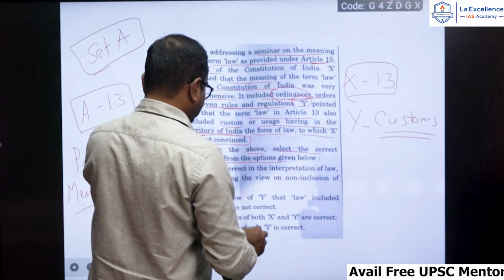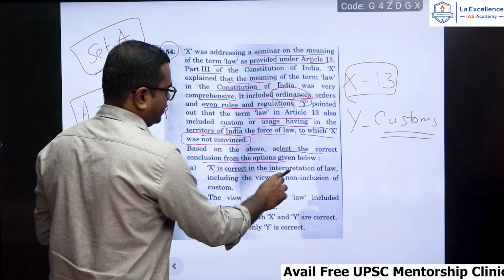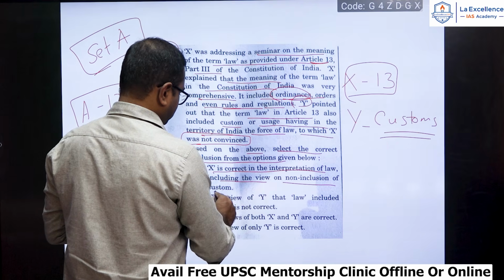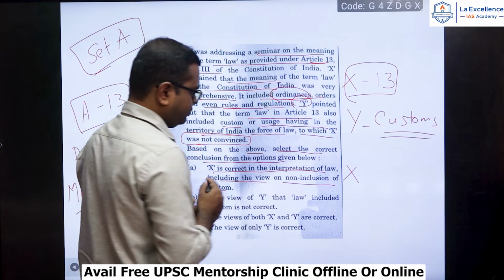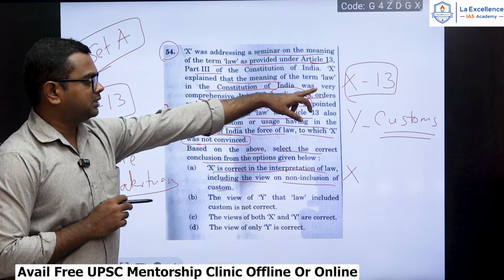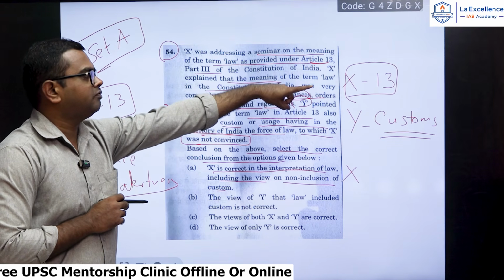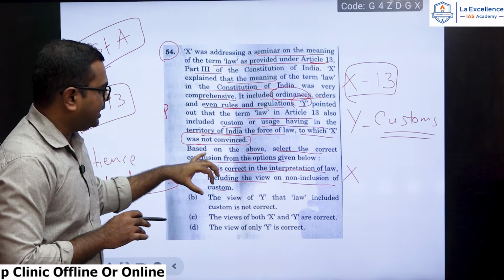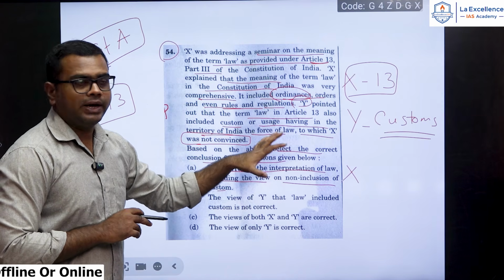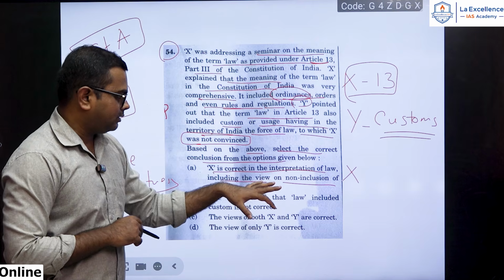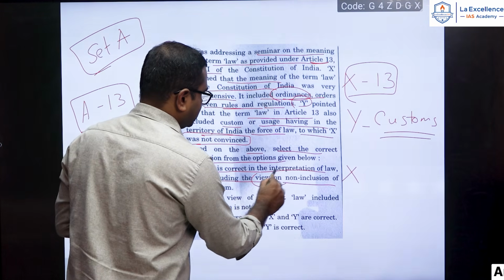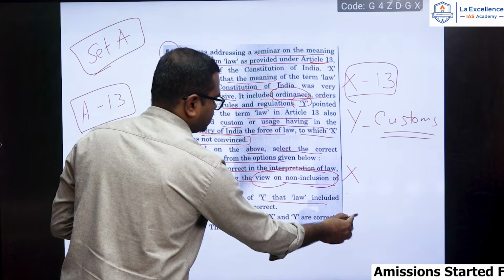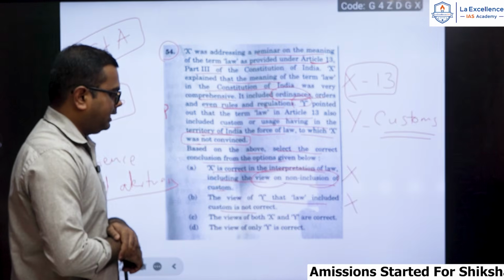So here let's see the options now. X is correct in the interpretation of law, including the view on non-inclusion of custom. So this is a wrong statement. X's interpretation of the law is correct, Y's interpretation is also correct, but X is not convinced with respect to Y's statement. That is why X is correct, but his non-inclusion of custom, that is wrong. The view of Y that law included custom is not correct. It is actually an incorrect statement.